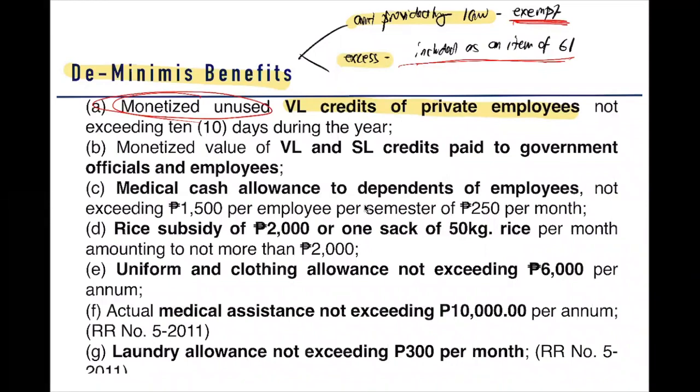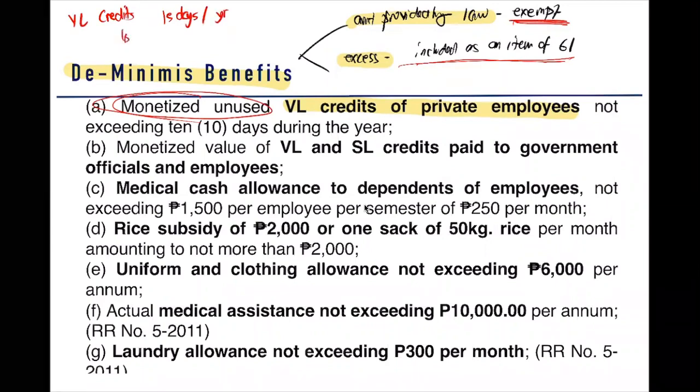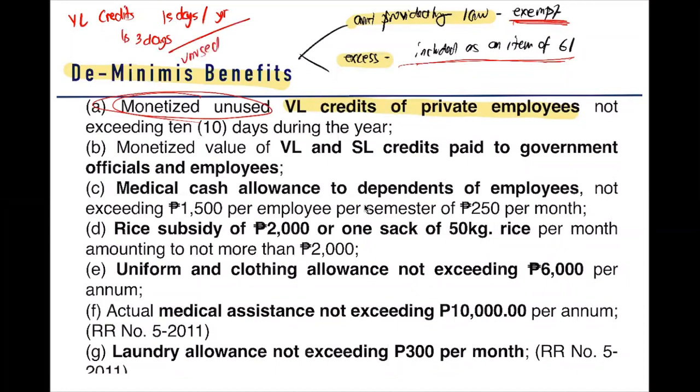So for example, guys, you have vacation leave credits of 15 days per year. And then during the year, tinatamad kang mag-leave. So nag-leave ka lang ng 3 days. Nag-leave ka ng 3 days. So ilan yung natira? Yung natira, ang tawag dyan ay unused. So how much is the unused vacation leave credits? 15 less 3 days, you have 12 days vacation leave remaining. So what do we mean by monetize? Kasi alam na natin yung unused. Unused vacation leave is the remaining vacation leave for the employee.